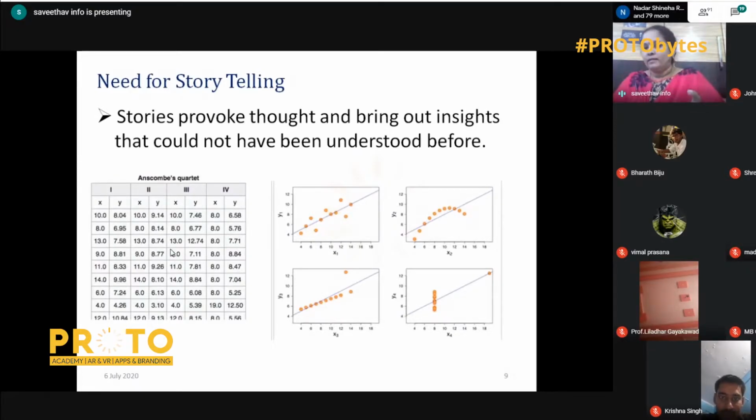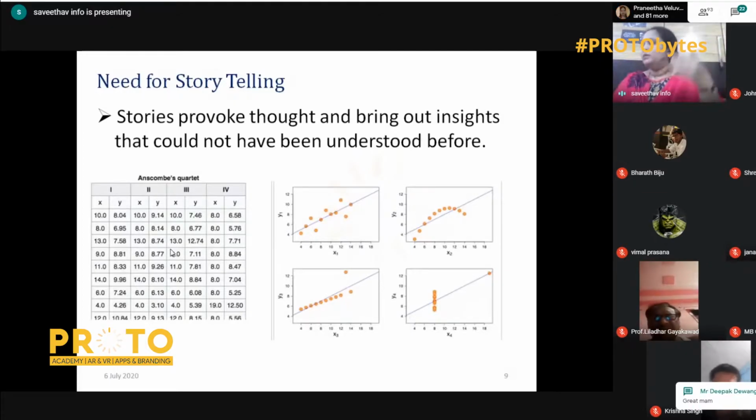In X3, Y3, it is linear, but there are outliers. And in X4, Y4, the points of X4 are constant; only Y4 varies. So this can be obtained only through a diagrammatic representation. Seeing the vast amount of text manually will never help for analytics, and we have to go in for visual representation. Then only analytics can be completed. And that is why the storytelling part comes in. Storytelling is nothing but creating statements or problems which can be addressed through text analytics.